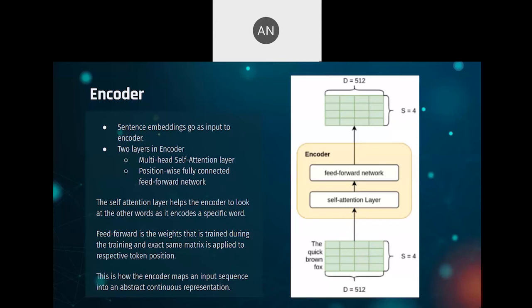Now, each encoder is further made up of two layers. The first layer is called the multi-head self-attention layer, and the second layer is called the position-wise fully connected feed-forward network. Now, I know that's a lot of words, but if I explain this one by one, you should get the basic gist of what happens here. Let's move on to the self-attention layer, or multi-head self-attention layer.